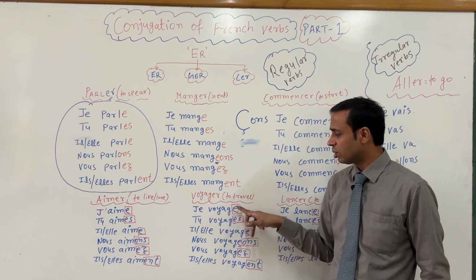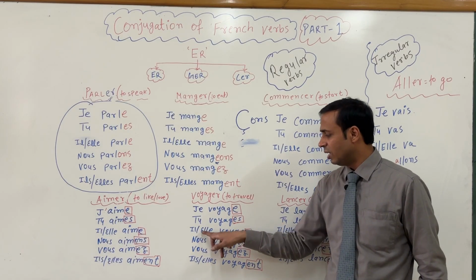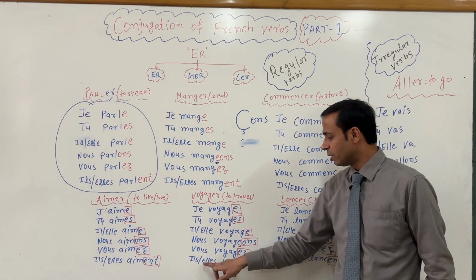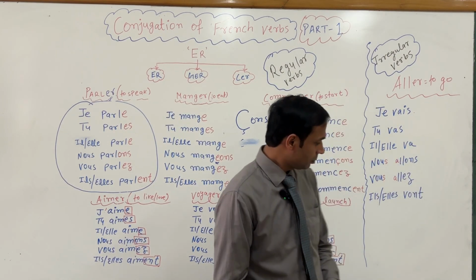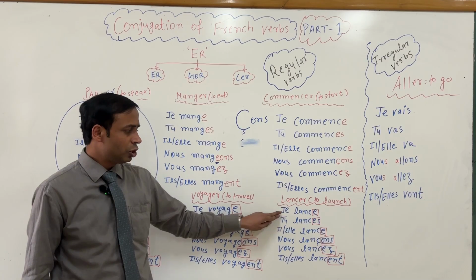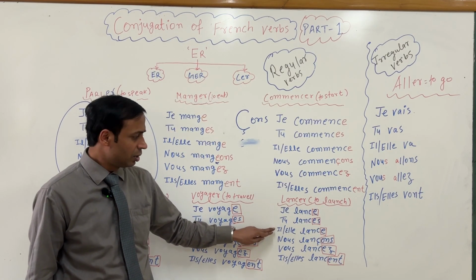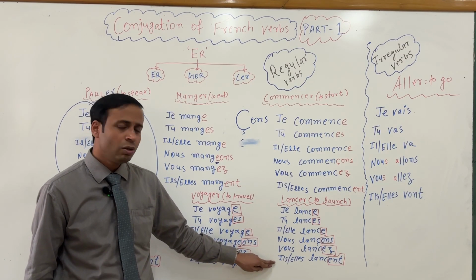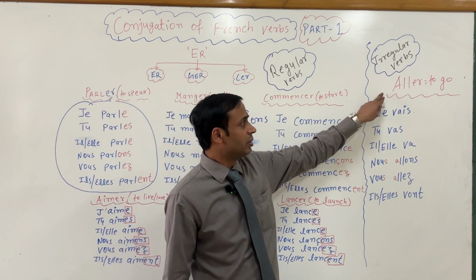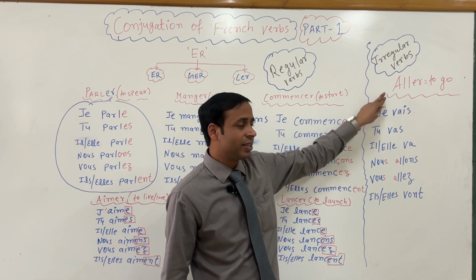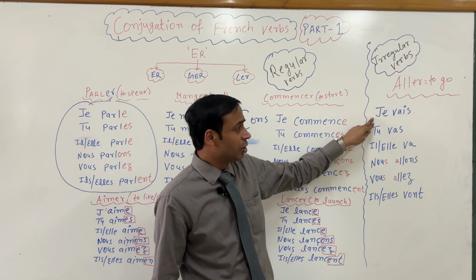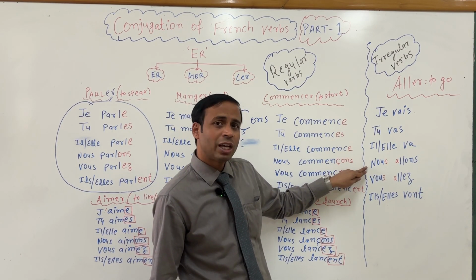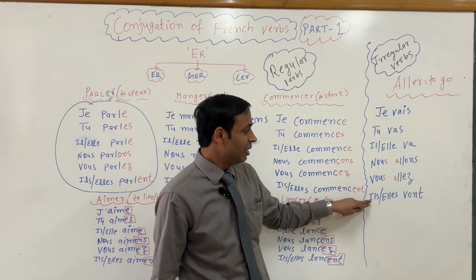Je voyage, tu voyages, elle voyage, nous voyageons, vous voyagez, elle voyage. Okay? Okay, next. Je lance, tu lances, elle lance, nous lançons, vous lancez, elle lance. Okay? The aller verb. How do you pronounce aller? The conjugation of aller verb would be je vais, tu vas, elle va, nous allons, vous allez, elles vont.